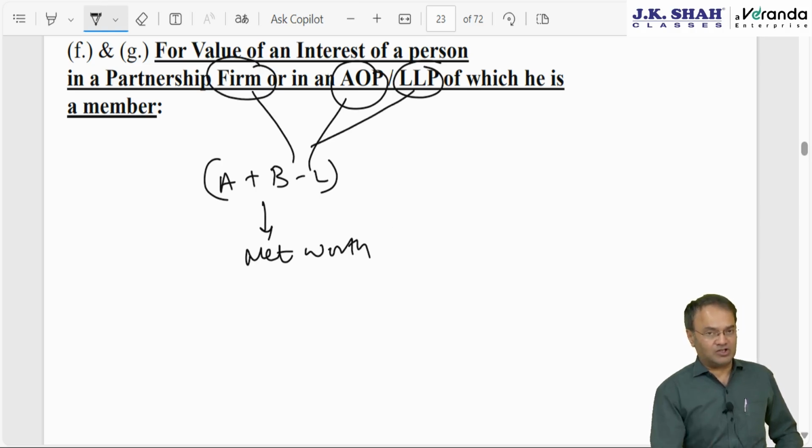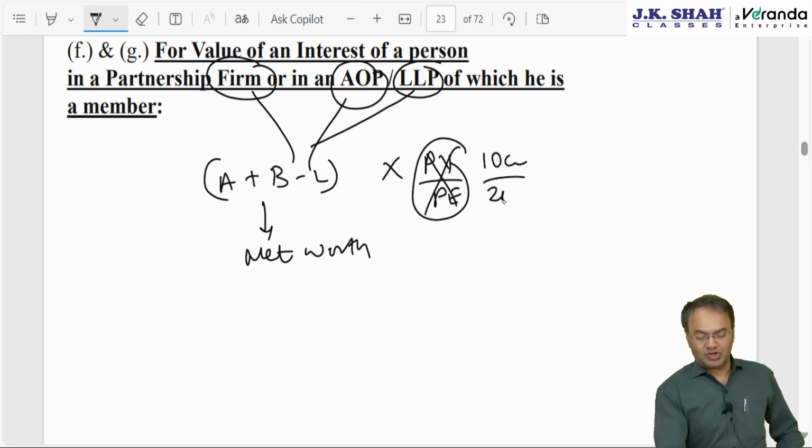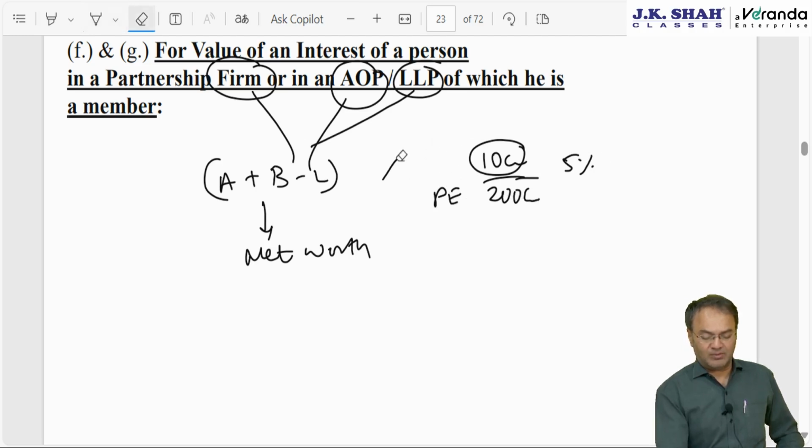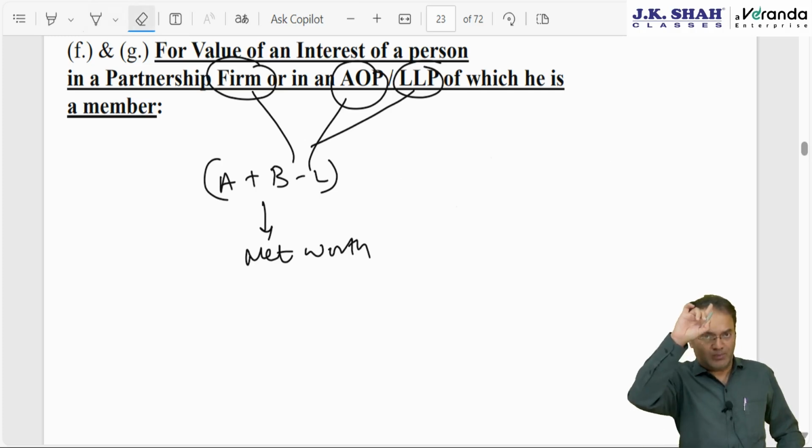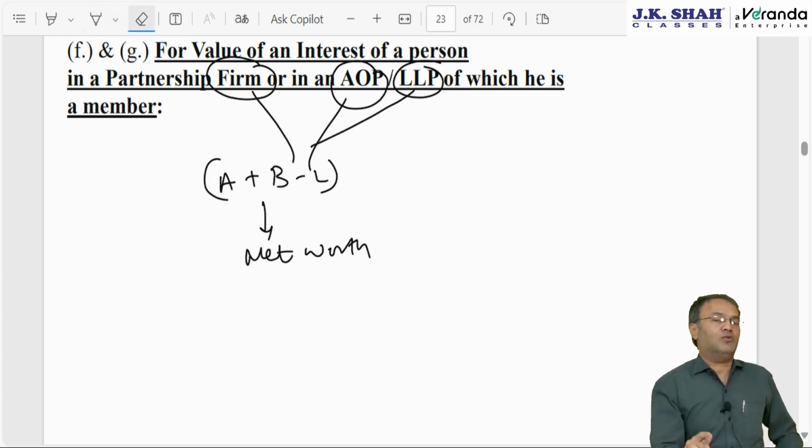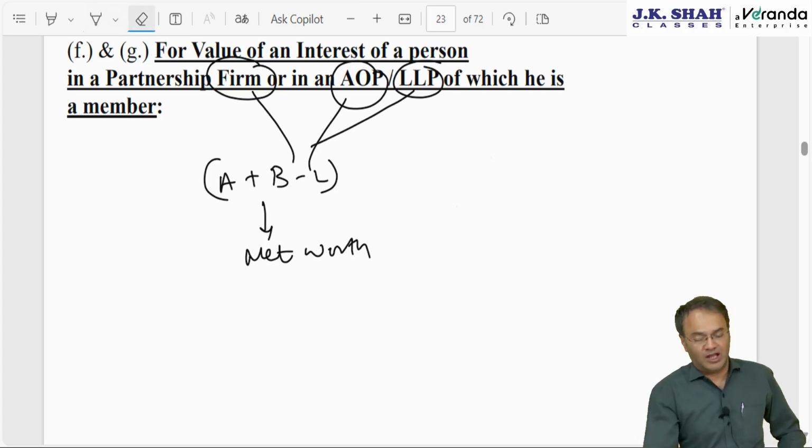Apply this formula in the hands of these people. Find out how much is the net worth of the firm. Here don't do PV divided by PE, that is to be done only in case of a company, to find out, of 200 crore worth of shares of the company, what amount of shares are held by Mr. X. So he is holding 5% shares. Just to find out that 5%, we did this PV divided by PE, but here we will not do it this way. Whatever net worth you found out for a company, in the same way here you find out the net worth of the firm: AOP, LLP, etc. This is the net worth of the firm.